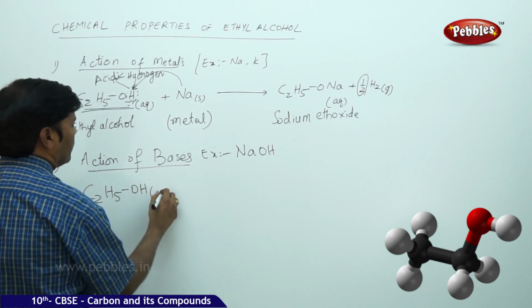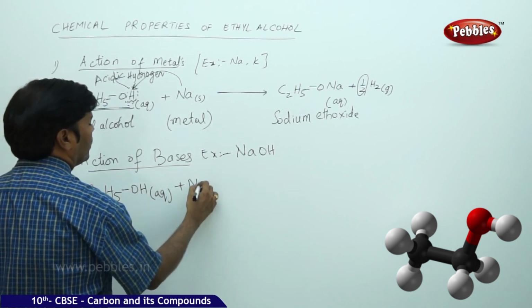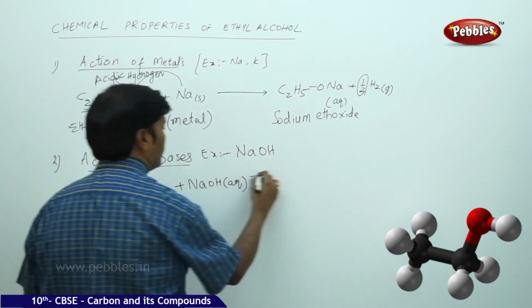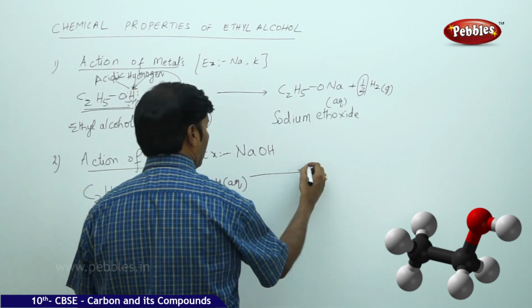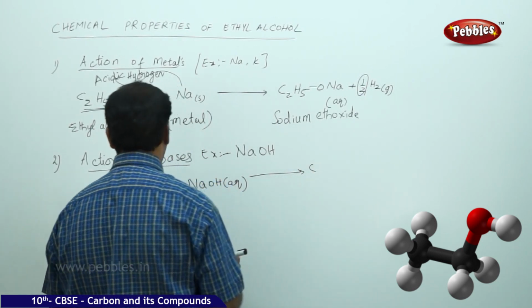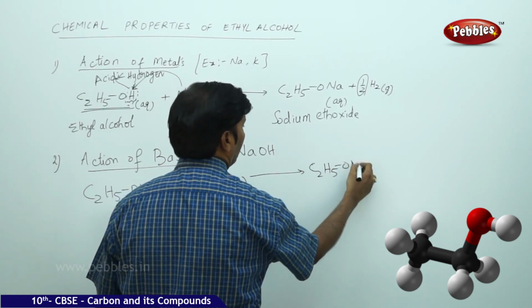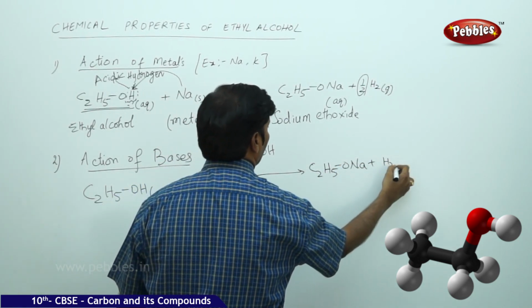C2H5OH aqueous plus NaOH aqueous gives rise to C2H5ONa plus H2O.